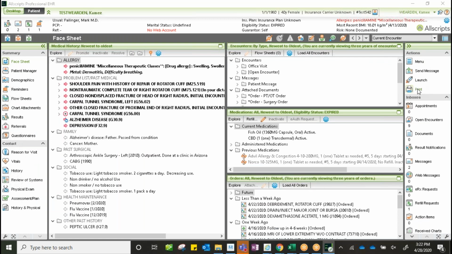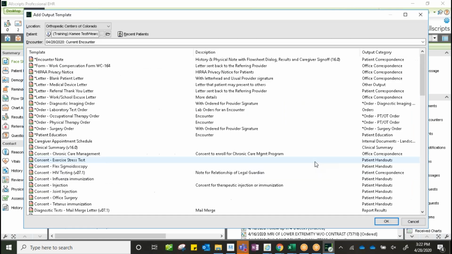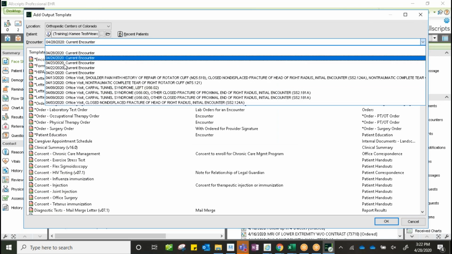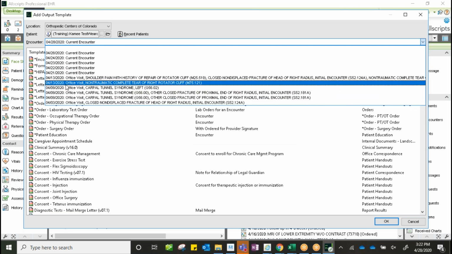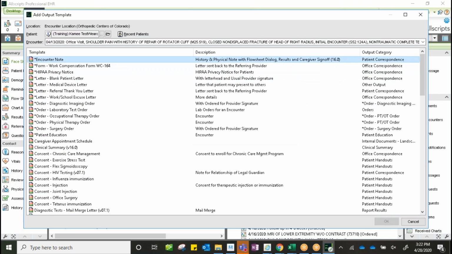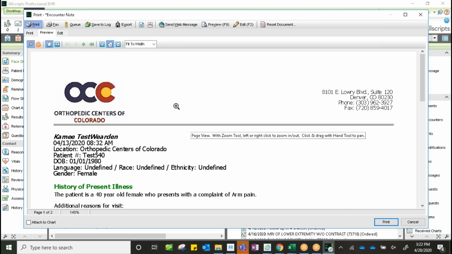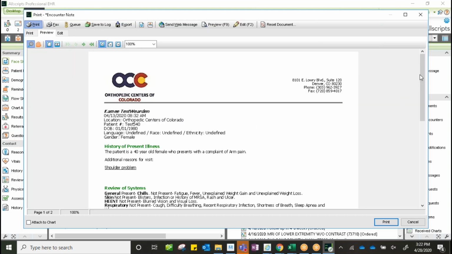Oops, did one too many clicks. So I'm going to come back here to our output template manager. The other thing that we could do is we have our encounter here. We can click on our caret, and then we could choose previous encounters. So if we wanted to create that document or we wanted to pull that document on demand, we could go to our previous encounter. We could click our encounter note, and then we would see that it would generate our preview here.